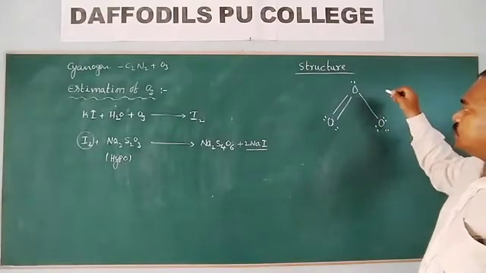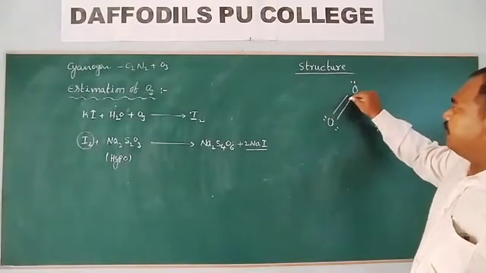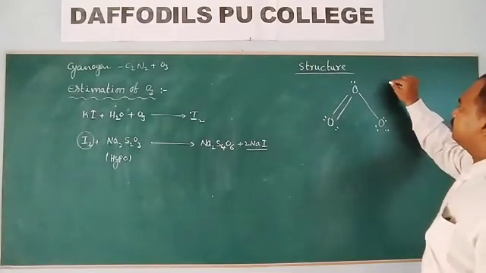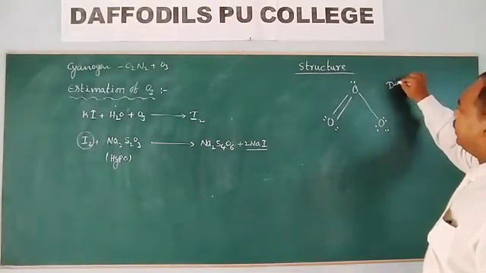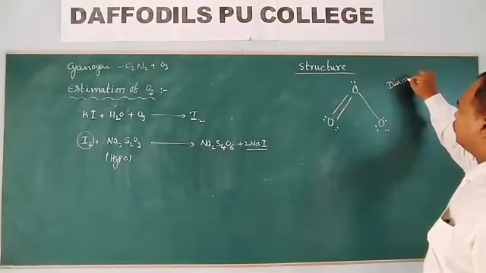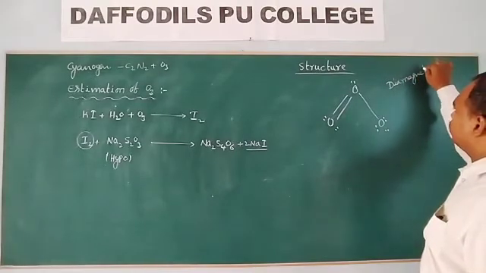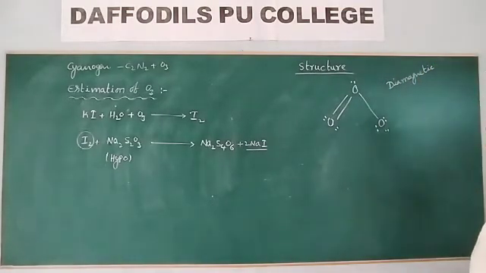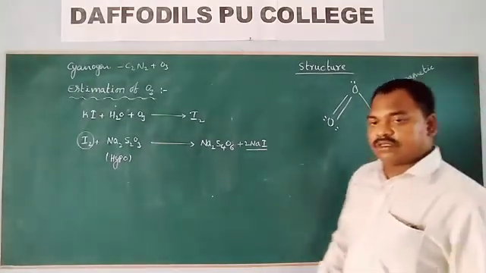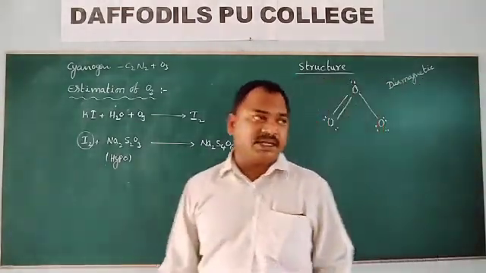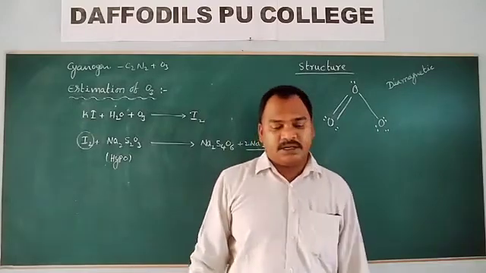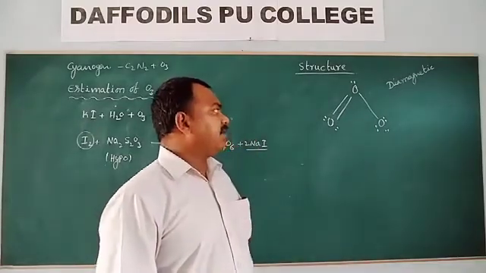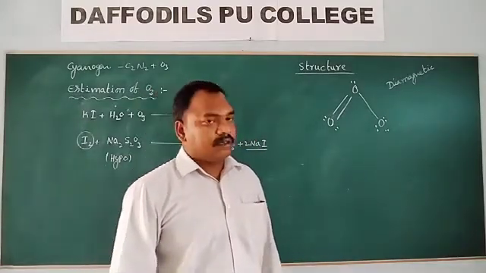So this is the structure of ozone. It is a diamagnetic molecule. Oxygen is paramagnetic. Ozone is diamagnetic. O2 is paramagnetic. O3 is diamagnetic.